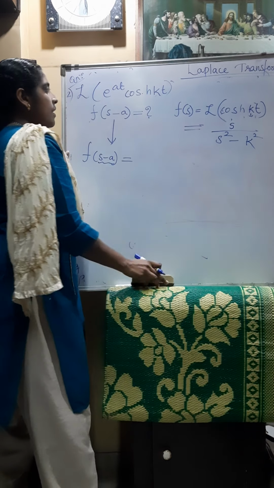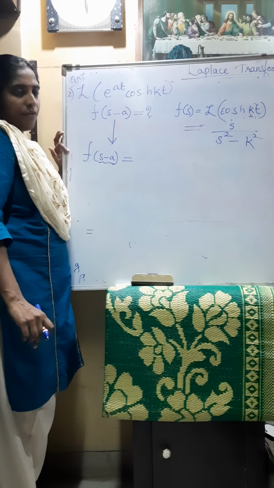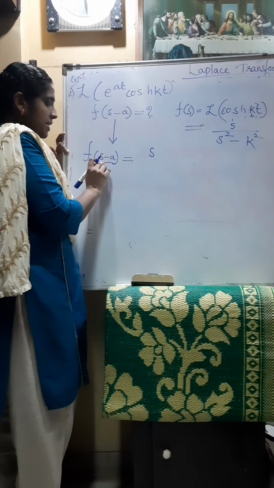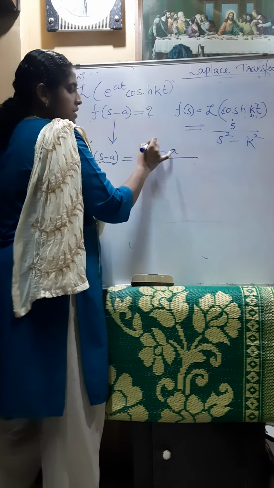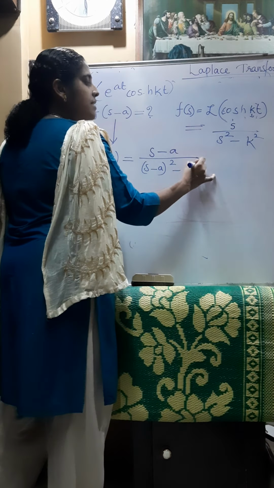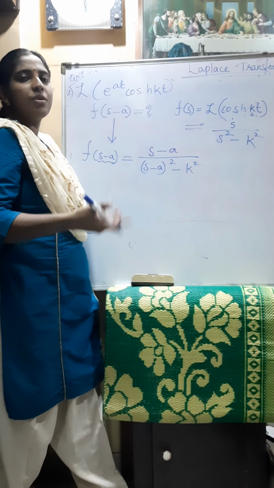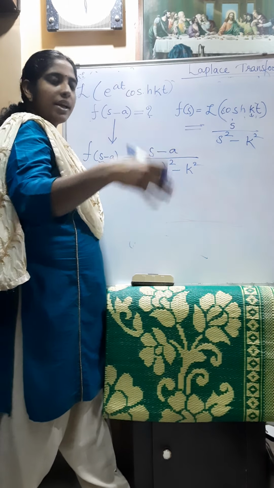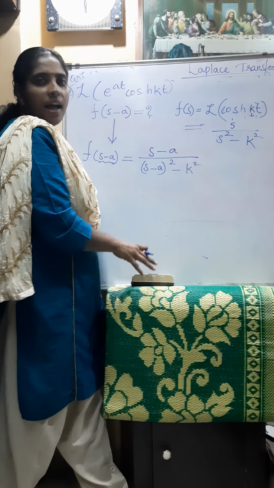So what will be the Laplace transform of cosh kt multiplied by e raised to at? The answer will be f of s minus a according to the shifting theorem. So s will be shifted by s minus a. So this is s minus a divided by s minus a whole square minus k square. See this, it is very simple. In the NET and GATE examinations, we will not have much time to calculate all these by writing e raised to i omega t, etc. So if you know the shifting theorem, you can directly apply this and write the answer.